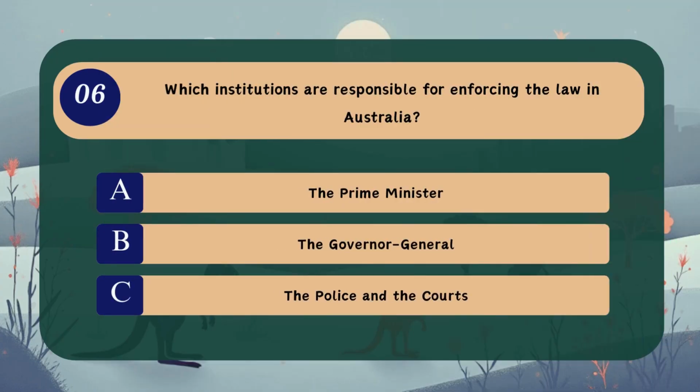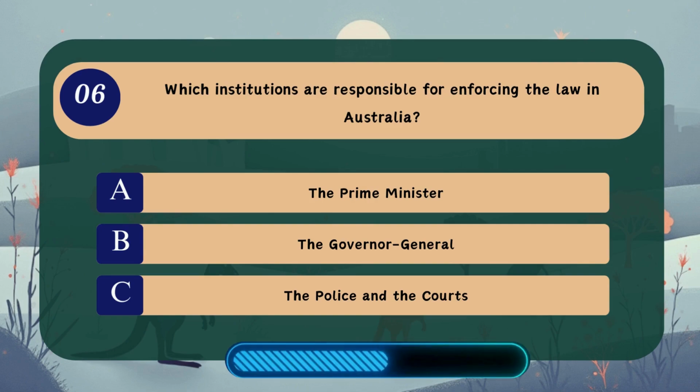Question 6. Which institutions are responsible for enforcing the law in Australia? A. The Prime Minister, B. The Governor-General, C. The police and the courts.